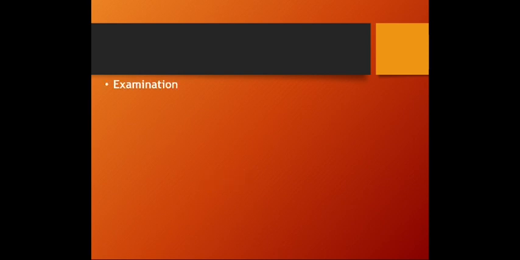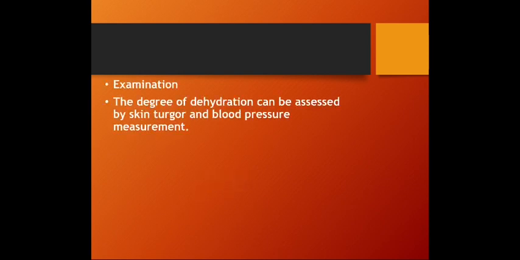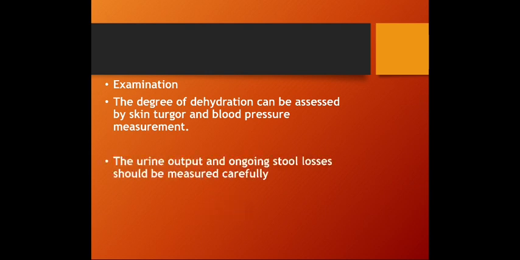Now, what other points are important in the examination? The degree of dehydration can be assessed by skin turgor, and the blood pressure also is important. So, the degree of dehydration and blood pressure are important points regarding the patient with food poisoning. The urine output and ongoing stool losses should also be measured carefully.